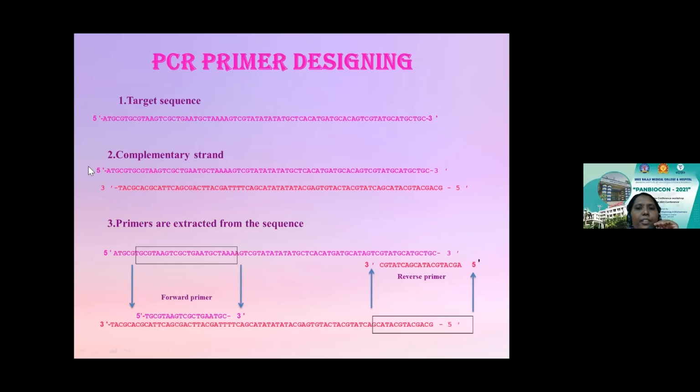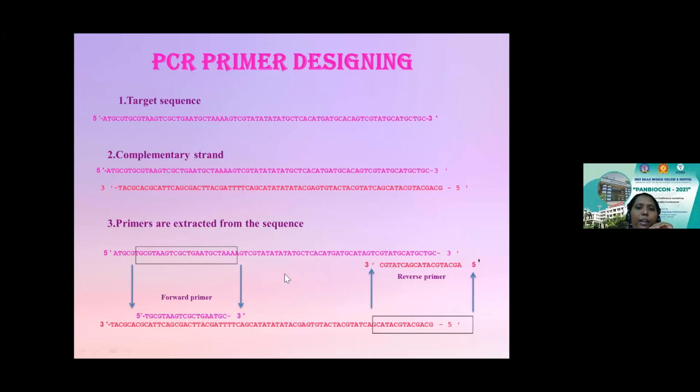Now I'm going to design a primer, in a very random way. I can leave a few bases from the 5' end and take a stretch of 20 base pairs from this end, from the 5' to the 3', which will act as my forward primer. The primer running from 5' to 3' will be the forward primer, and the primer running from 3' to 5' will be your reverse primer. The reverse primer is picked from the complementary strand, whereas the forward primer is picked from the target strand.